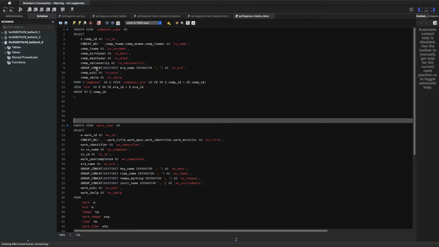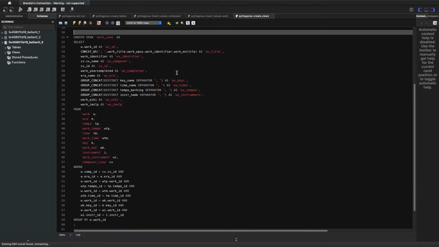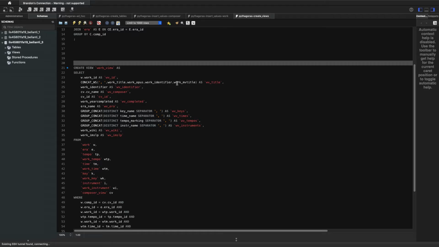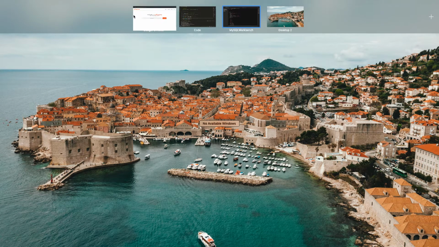Then the other thing is group concat. So instead of getting 2 returns for each composer if they have multiple eras, I get 1 row back with those eras concatenated as CV era field here. I don't think there's much more interesting in there. There's just a lot of different scripts. So I want to make sure I get to the actual database.